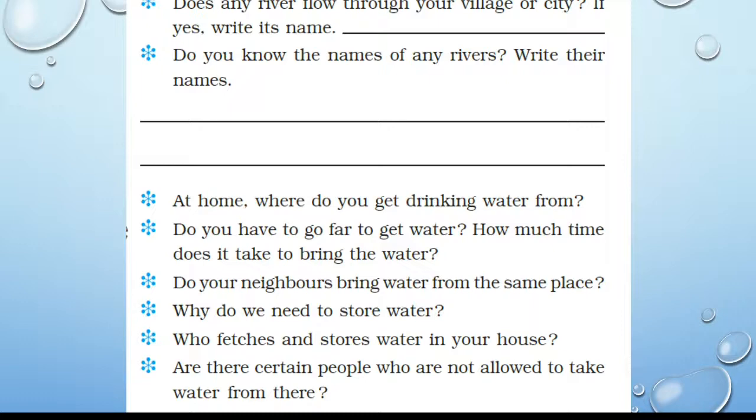Do you have to go far to get water? How much time does it take to bring the water? If yes, then you have to mention the time of bringing water. But I think you get water from tap, then you don't need to write the answer of this question. Do your neighbors bring water from the same place?